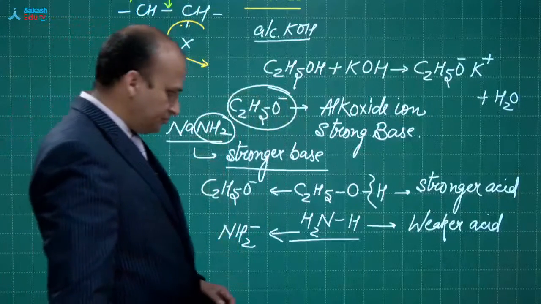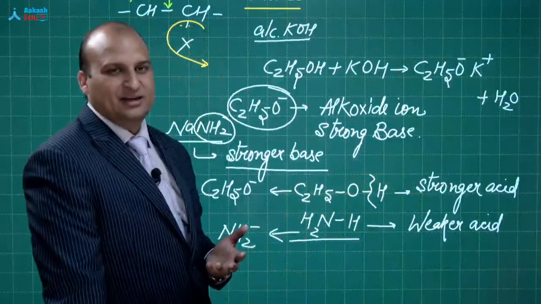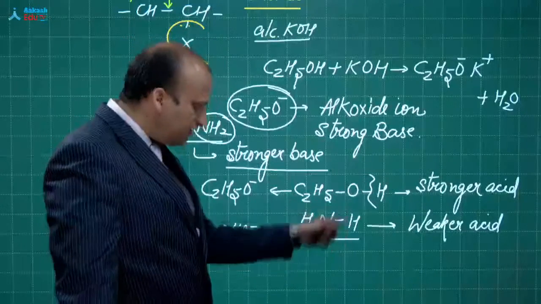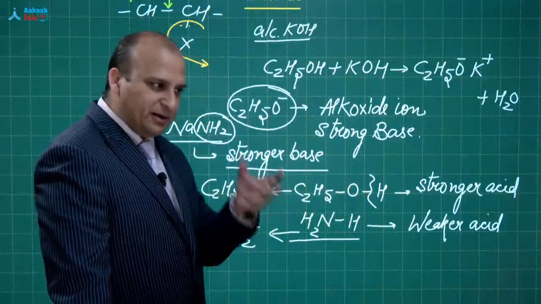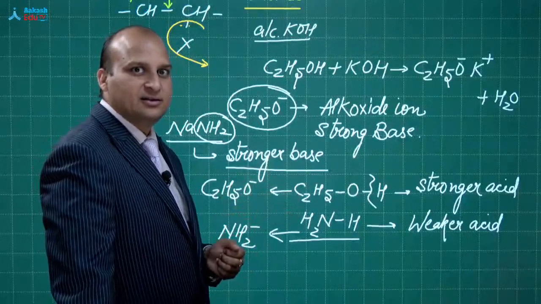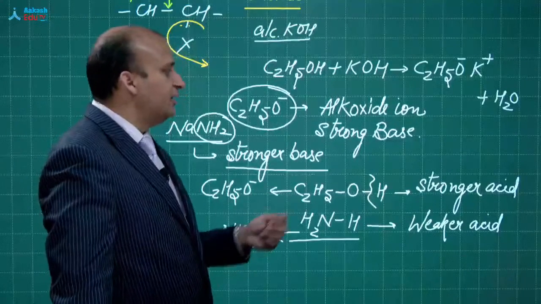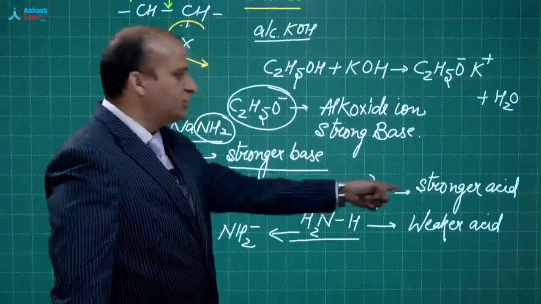ठीक है? अब आप बोलेंगे, sir, but you are writing this is stronger, बेटा, ethanol is not a stronger acid. Out of these two, it is stronger. Ethanol is not a strong acid. Bhai, people drink it. So, they will die if it is a strong acid. Not a strong acid. Okay. So, it's a weak acid, but out of these two, it is stronger.